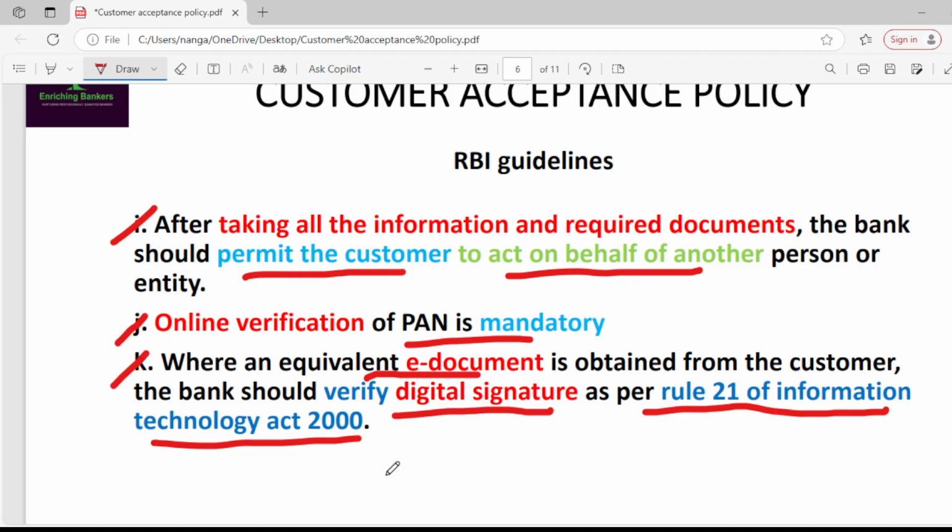If a person gives an equivalent e-document, then the digital signature should be verified according to Rule 21 of the IT Act 2000.